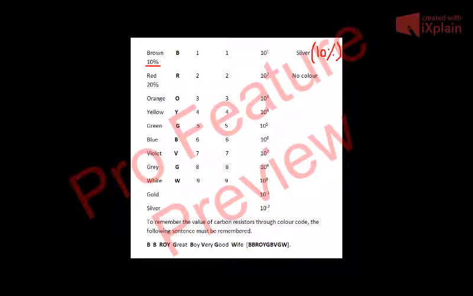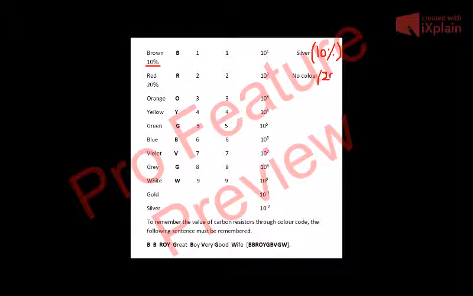5% is for gold. Now there is another color, third, that is red. For red, the first number is 2, the second number is 2, and the multiplier is 10 raised to power 2. And if there is no color, then the tolerance is 20%. I can explain this in the example below.